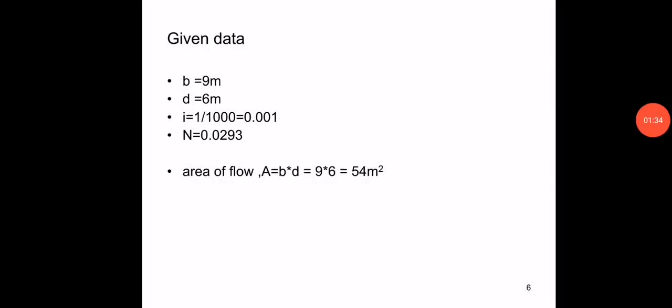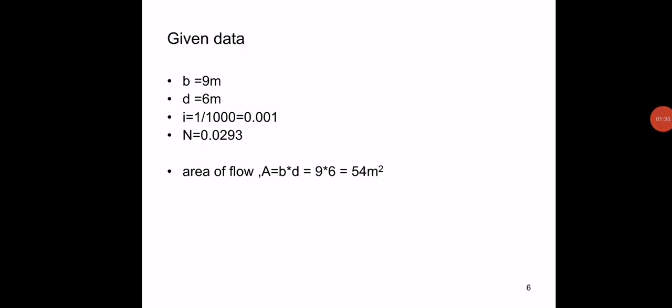So he has given b is equal to 9 meters and d is equal to 6 meters, and bed slope i is equal to 1 in 1000, which becomes 0.001, and n is equal to 0.0293. Here n is not Manning's constant; n is the Coutts constant.